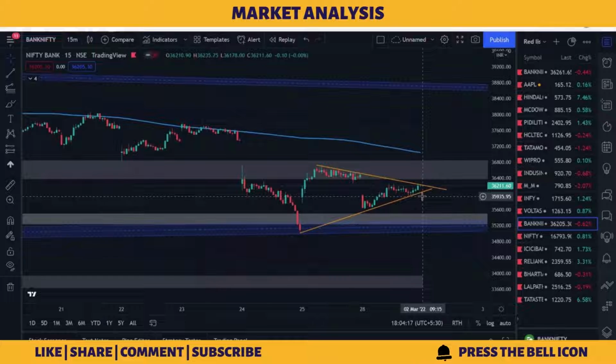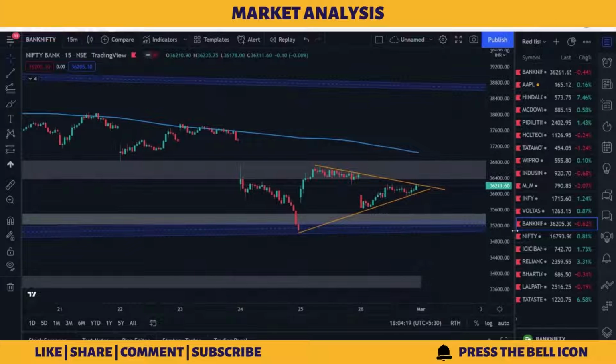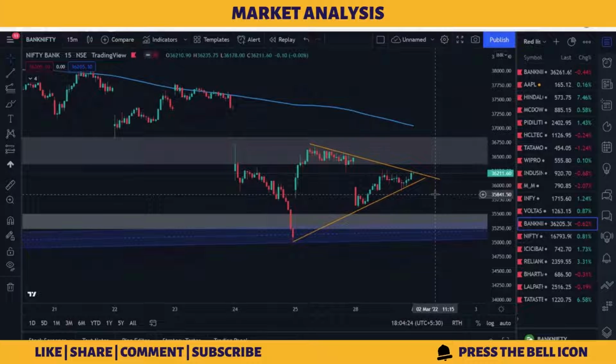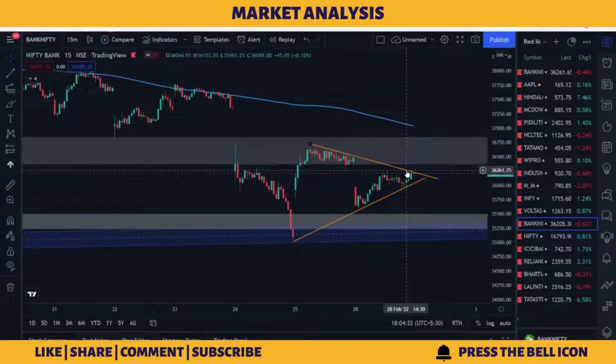if there is a breakdown from this pattern, we would short, and we would short with good quantities, because of the past research and past data that we have gathered. If it gives a breakout from the area of around 36,200, then we would take a long call and our target would be up to this 200 moving average, but with less quantities. So this was the plan for Bank Nifty.